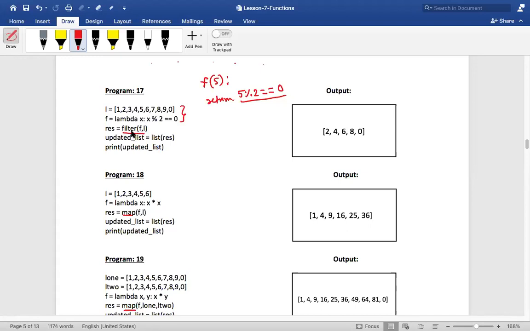Okay, that is what the name indicates: filtering. It will filter the sequence by passing those elements into the lambda function, and this lambda function is supposed to receive a true or false value.